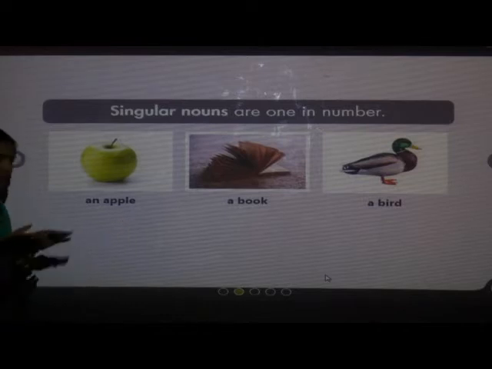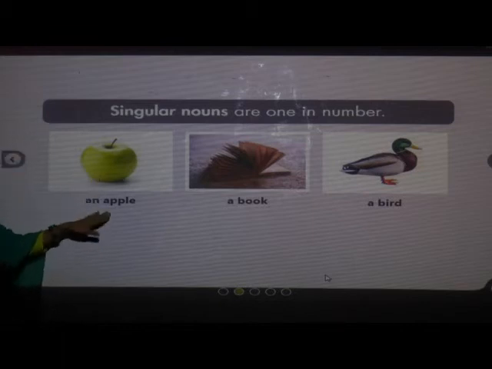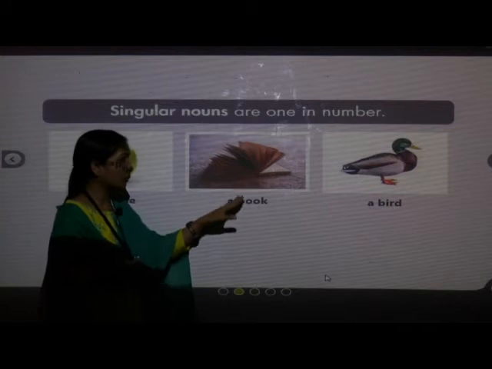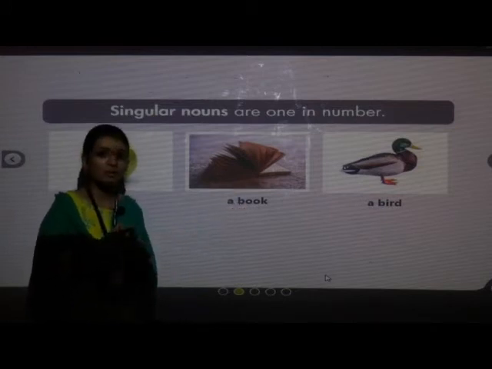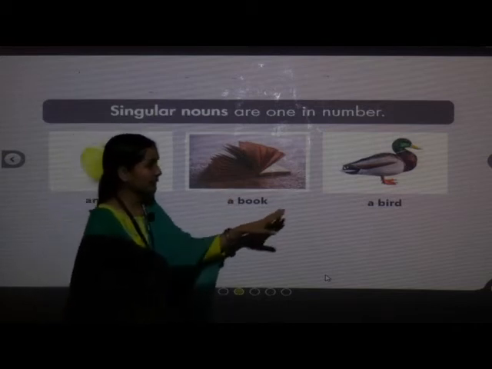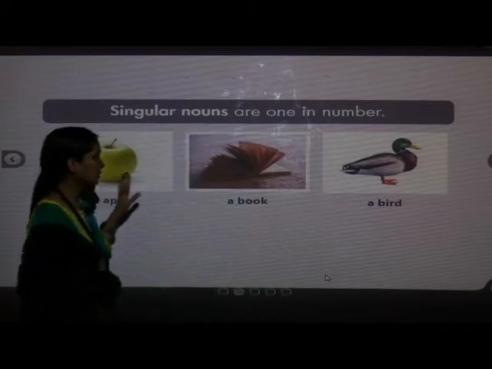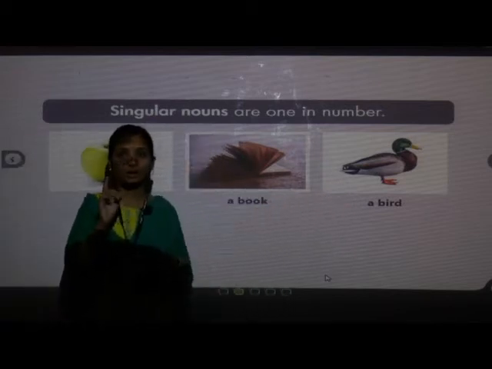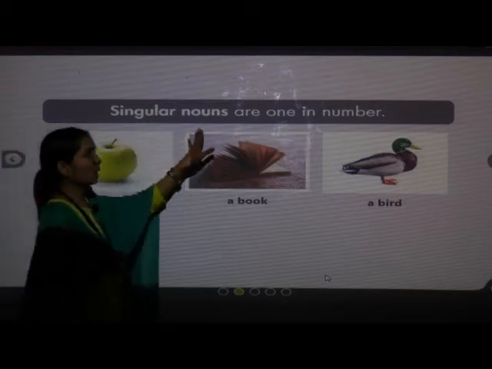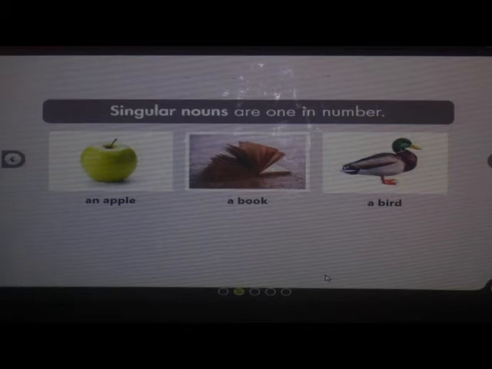Are you able to see more apples here? No, only one. So, an apple. A book. How many books? Only one. So, a book. A bird. So, these are one in number. Singular nouns are one in number.